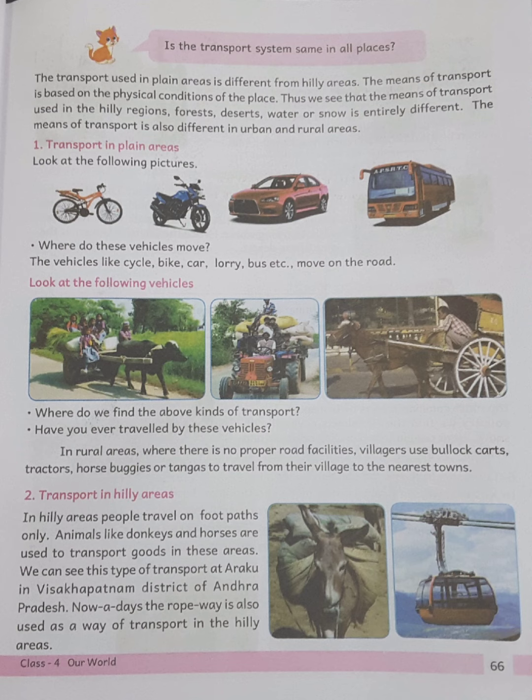Transport in plain areas. Look at the following pictures. Where do these vehicles move? The vehicles like cycle, bike, car, lorry, bus, etc. move on the road. Look at the following vehicles. Where do we find the above kinds of transport? Have you ever traveled by these vehicles? In rural areas where there is no proper road facilities, villagers use bullock carts, tractors, horse buggies or tangas to travel from their village to the nearest towns.